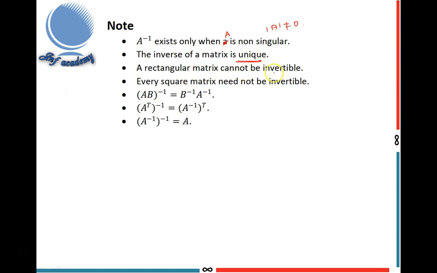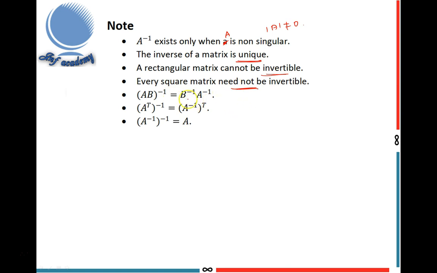A rectangular matrix cannot be invertible because you cannot find the determinant of a rectangular matrix. So a rectangular matrix cannot be invertible. Next, every square matrix need not be invertible. That means suppose one square matrix is not invertible, it may happen. Okay, that means every square matrix need not be invertible.